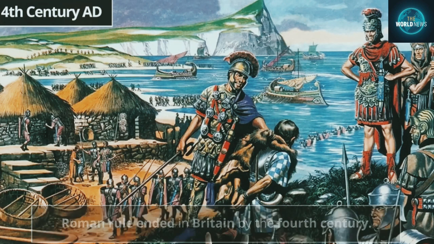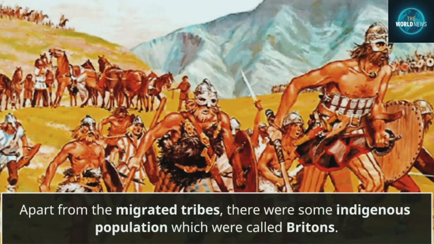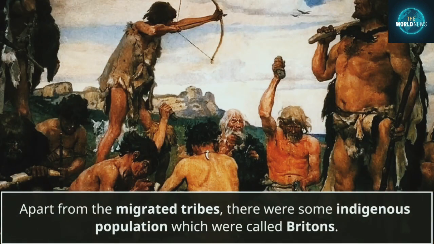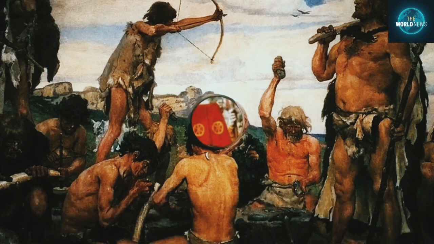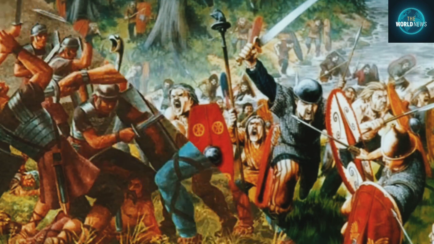During this time, many Germanic tribes and ethnic groups existed on this island, like Anglo-Saxon, Jutes, Frisians, etc. All these tribes migrated there, and were concentrated in the southeastern part of the islands. Even before the arrival of these tribes, there was some indigenous population there, who were called Britons. After the end of Roman rule, some tribes from the north invaded Britain, due to which they had to take help from the Saxons of the south. But after successfully stopping the invasion, these migrants waged a war against Britain and settled there.